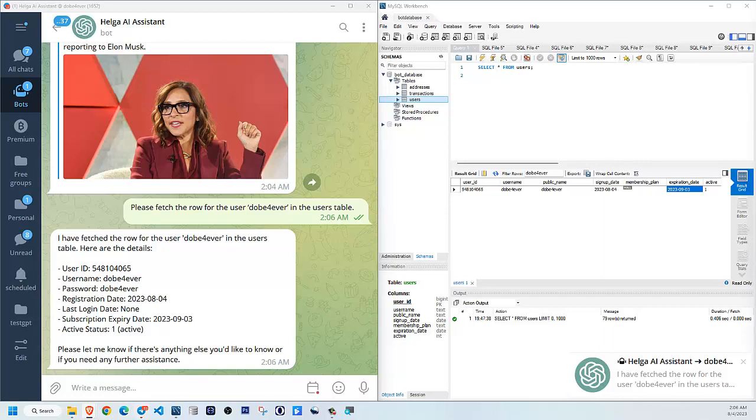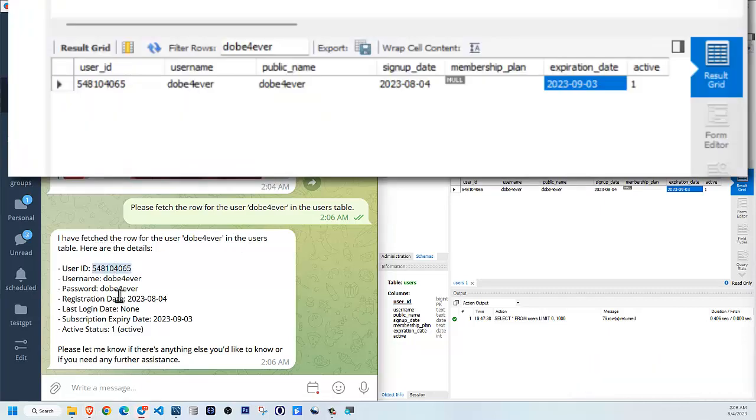And it will answer with, I have fetched the row for the user dope forever in the users table. Here are the details. So the user ID is 54 and ending with 065, so that's the correct ID. The username is dope forever, so that's correct. The password, there's no such column for password, so that's not correct.